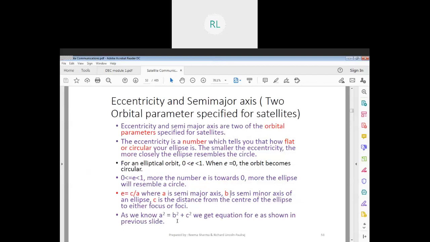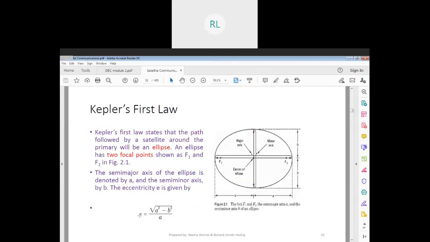A is the semi-major axis and B is your semi-minor axis, from your north to south, while the major axis is from your east to west, F1, F2. And C is the distance from the center of the ellipse to either focus or foci. So I can either call it F1, F2, the focal points, and we know that A square is equal to B square plus C square. So we get the equation for E.